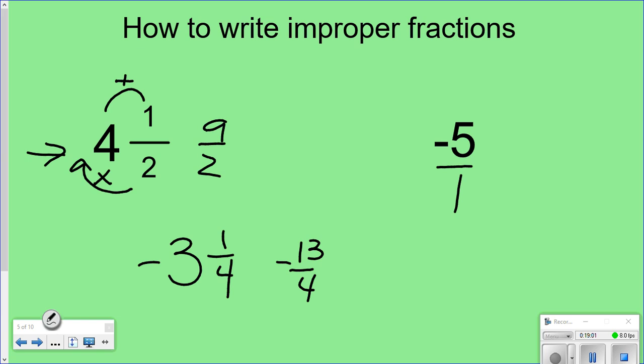A mixed number? I don't know if it asks you to do that or not. For the most part, it asks you to make improper fractions. It doesn't ask you to go the other way. Do you remember how to go the other way if you need to? Just divide. Yep. Bella? Nothing? Okay. We're going to go on.